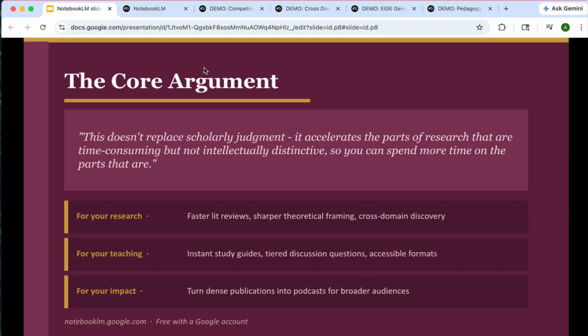In closing, I just want to emphasize that this doesn't replace scholarly judgment. It accelerates that part of research that is time consuming, but not intellectually distinctive. So you can spend more time on the parts that are.